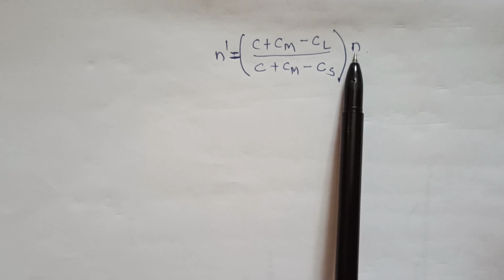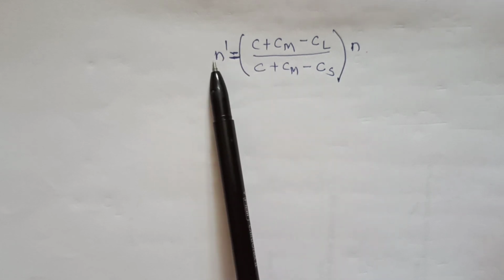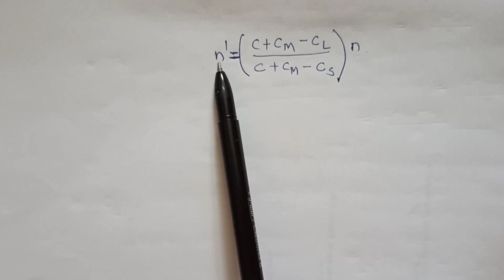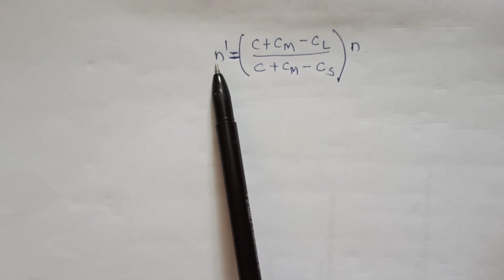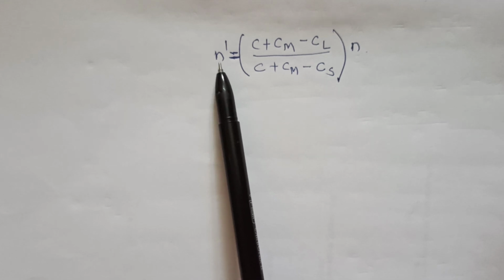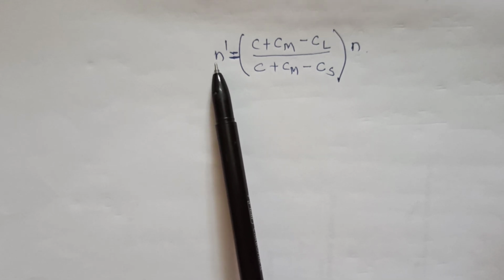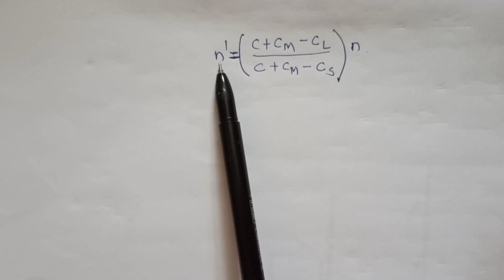N is the natural frequency and n dash is the change in frequency due to the Doppler effect. There is a relative motion between the source of sound and the listener, so that we observe a Doppler effect.